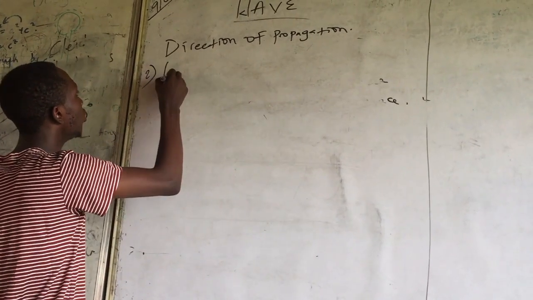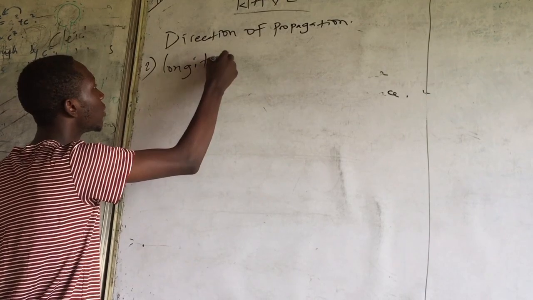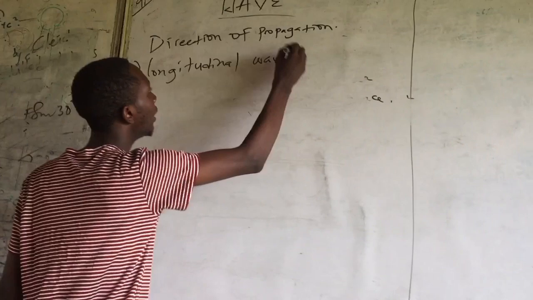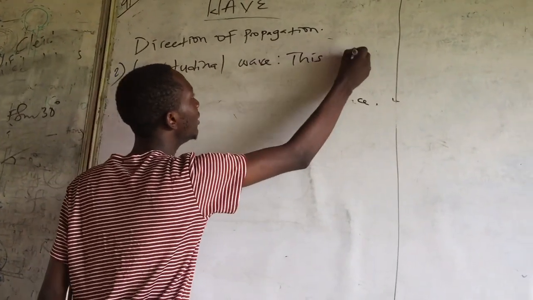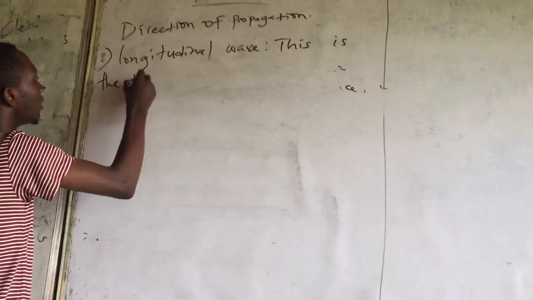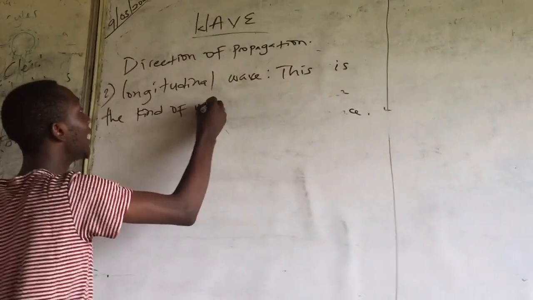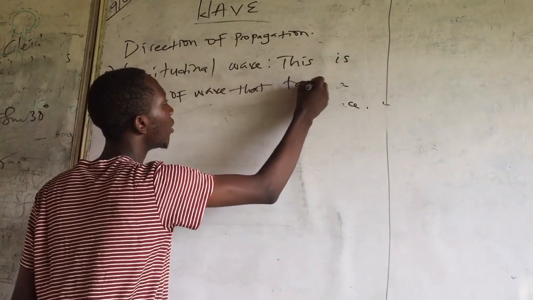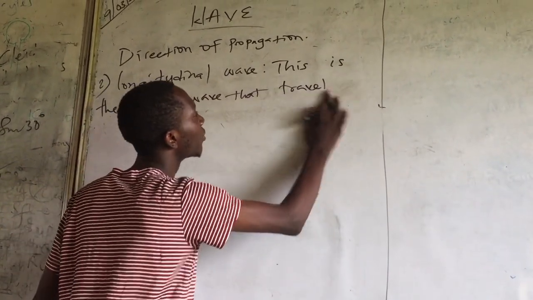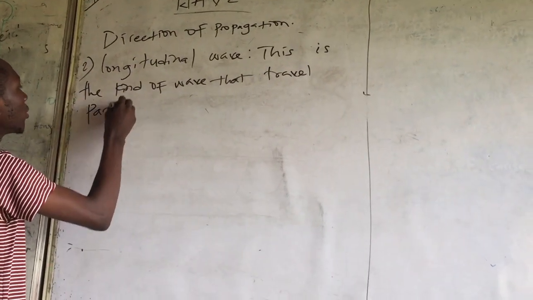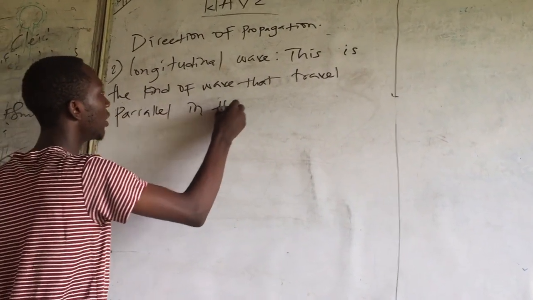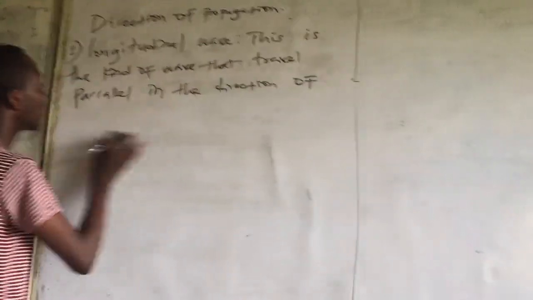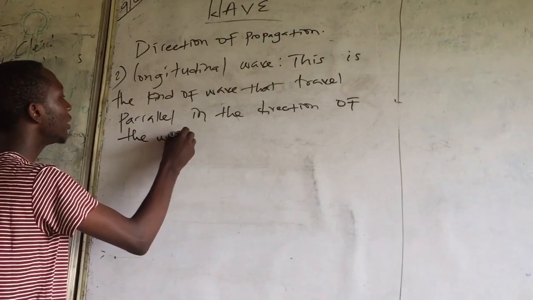So the second one is what? Longitudinal wave. This is the kind of wave that travels parallel in the direction of the wave or disturbance.